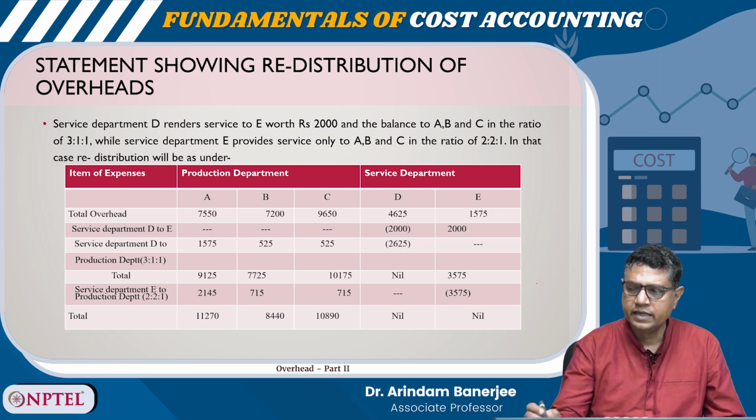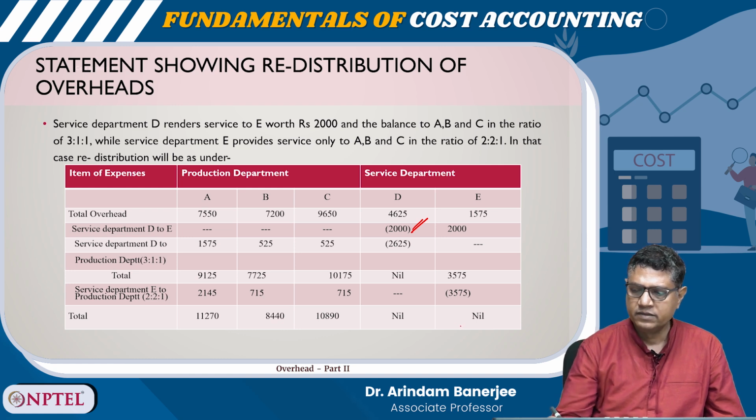Suppose this is another case where D is rendering service to E of 2000. Then what I can do is further redistribute it. This production department, so the total is 3575.